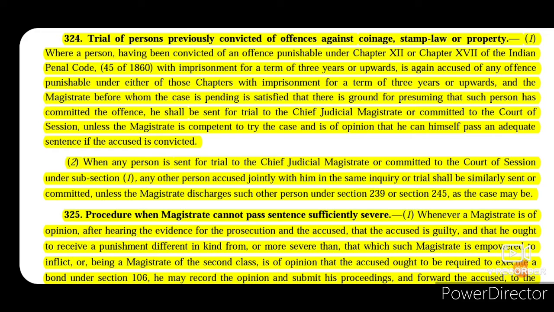Now, when any person is sent for trial to the Chief Judicial Magistrate or committed to the Court of Sessions, then any other person who is jointly accused with him in the same inquiry or trial shall be similarly sent for commitment unless the magistrate discharges such other person under section 239 or 245.